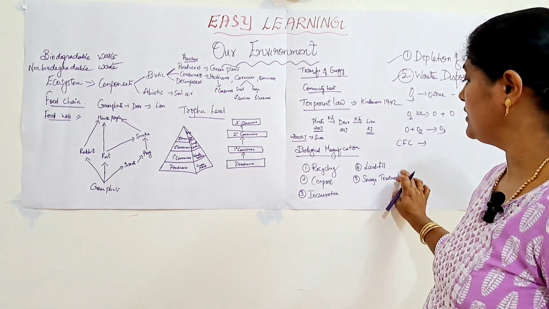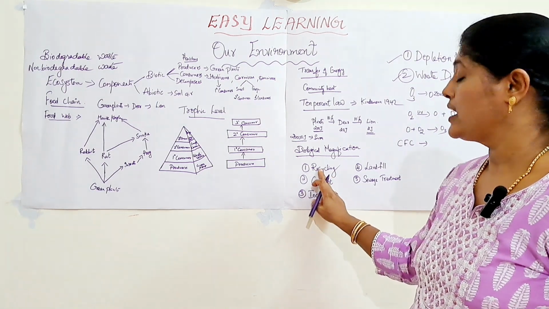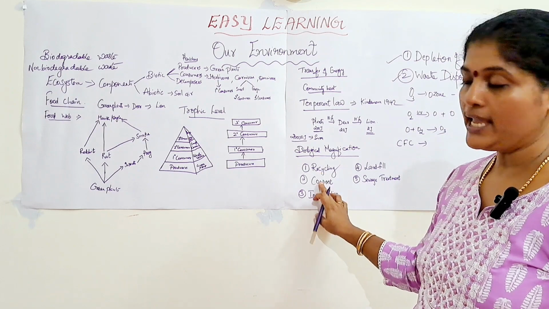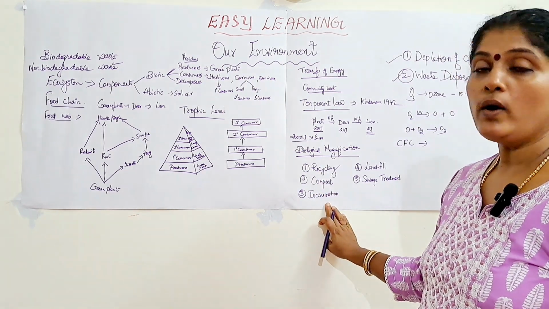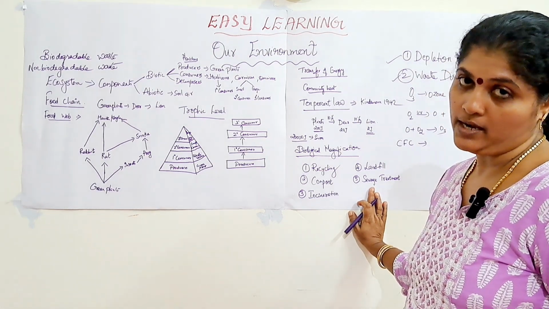So total 5 methods are there. This is also very important. It may come for a 5 mark question regarding all the 5 methods of waste disposal. First one, it is recycling. Second one, it is compost. Third one, it is incineration. Fourth one, landfill. And fifth one, sewage treatment.